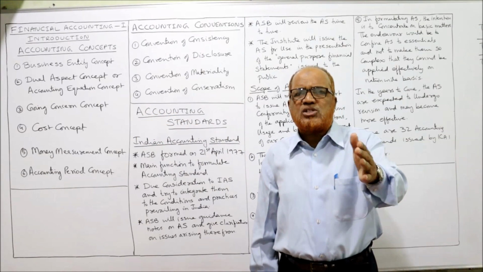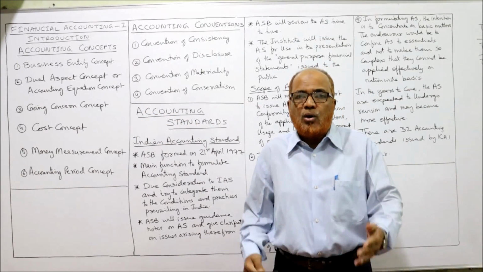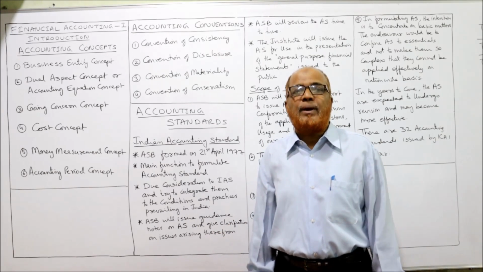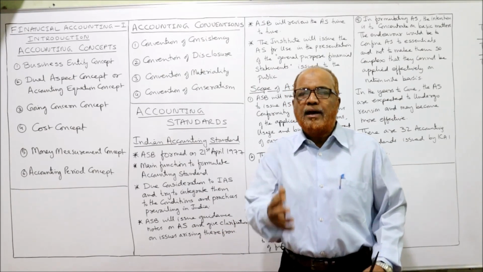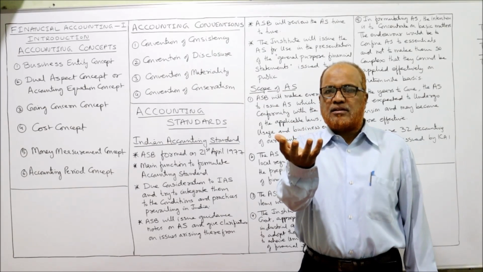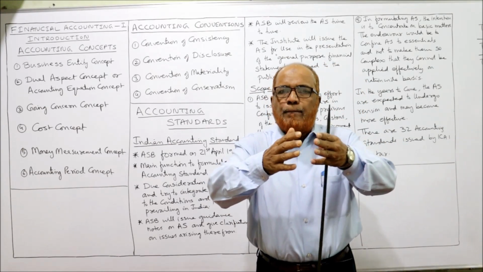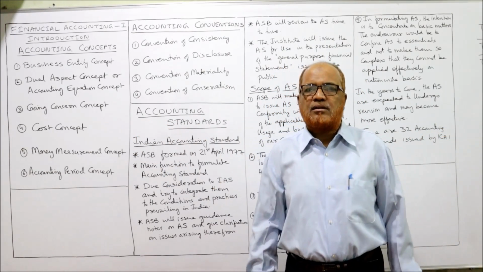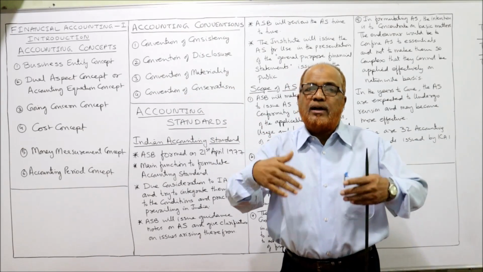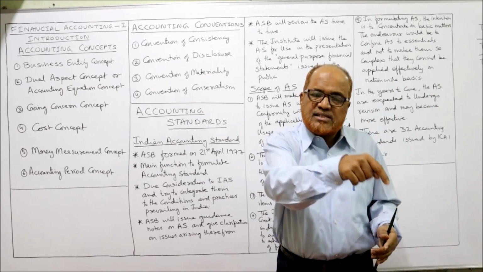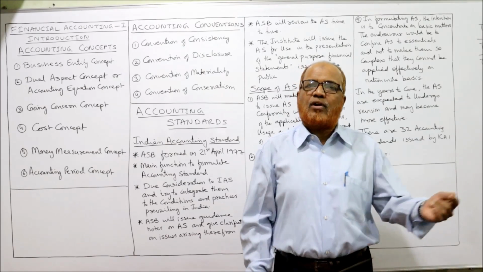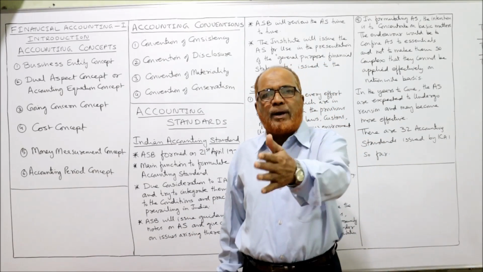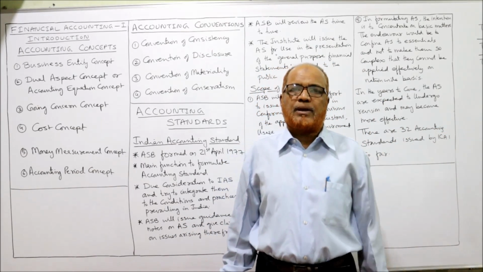If different businesses follow different accounting policies, we cannot compare. For example, a particular accounting aspect has a number of accounting policies, and every business follows a different accounting policy on the same accounting aspect. Then what will happen? We cannot compare the performance of one company with another company.